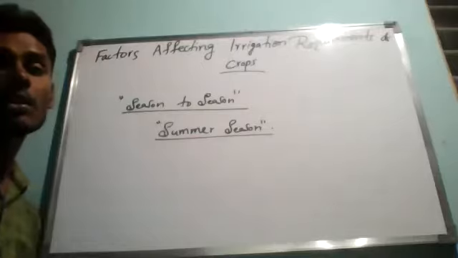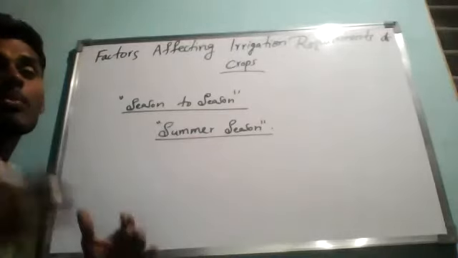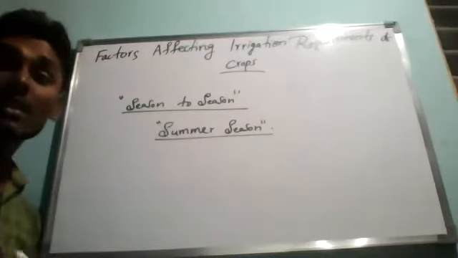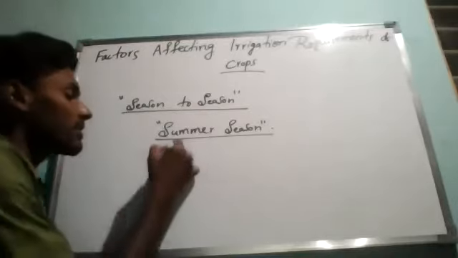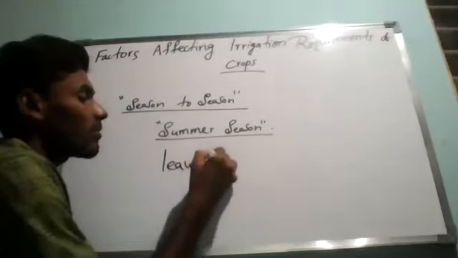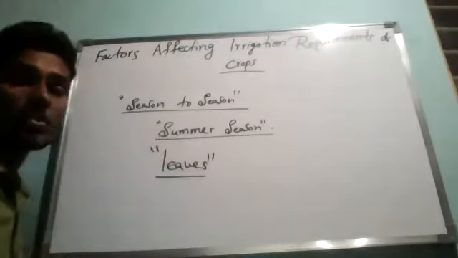Because during the hot days of summer, the rate of evaporation of water from the soil and from the plant leaves is high. Evaporation of water from the plant leaves is called transpiration.